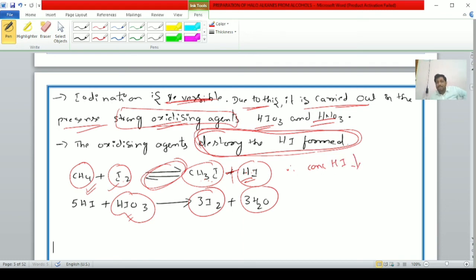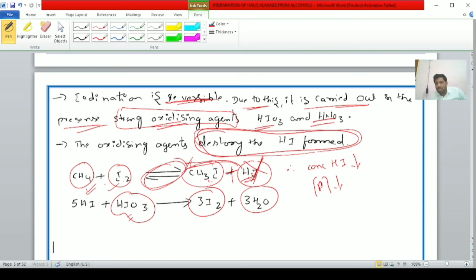The reverse reaction is not possible. If hydrogen iodide is present, it can react with methyl iodide to form methane plus iodine. But when it is not present, the reversible reaction is not possible.